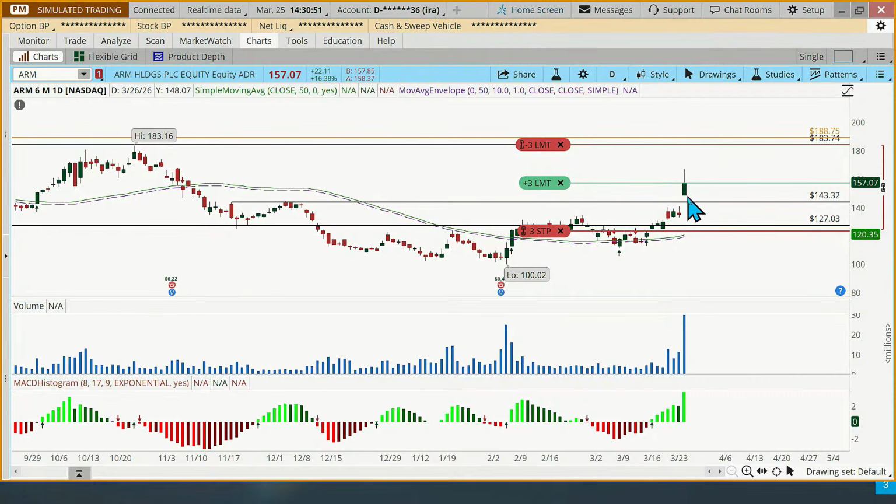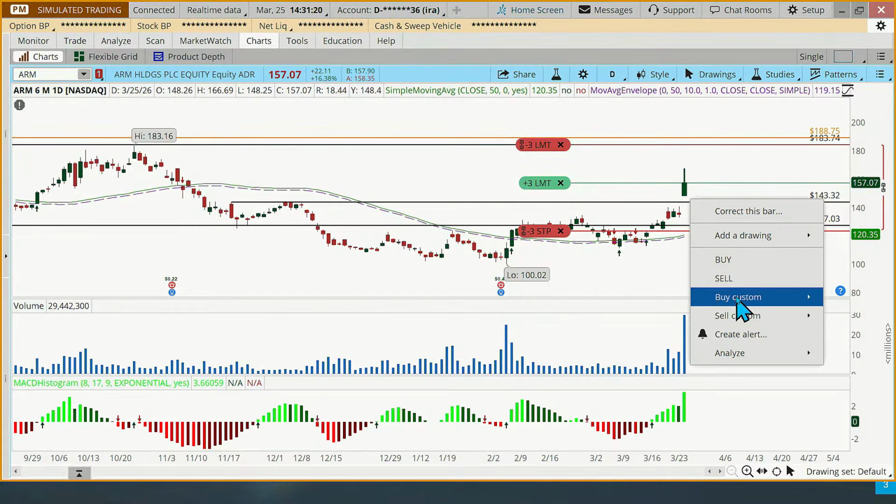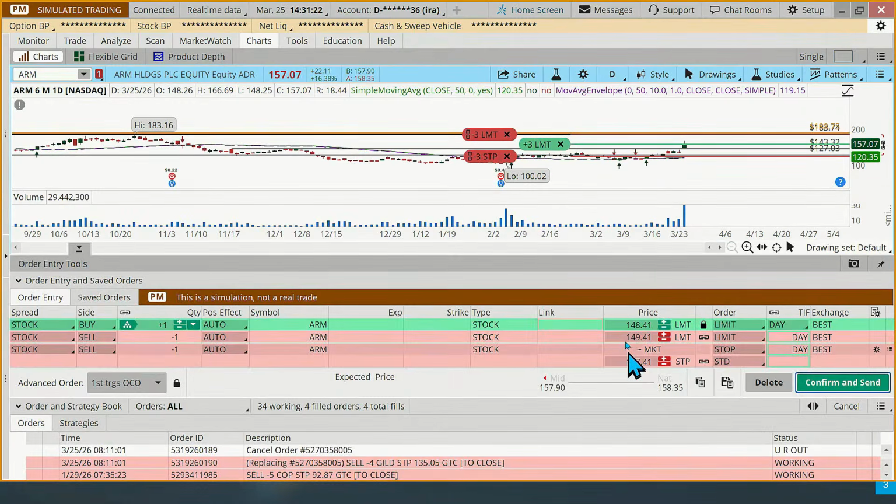And then another common one is kind of halfway through the gap, and that's about where this 143.32 line ends up being. So what I did here is I'm going to put a limit order to buy this at the bottom of today's gap, maybe the top of the gap, if you think about it that way, but it's the low price today at 148.25, and then we'll use the same target and stop as that one. So put your cursor there about 148.25, do a right click, buy custom with OCO bracket.